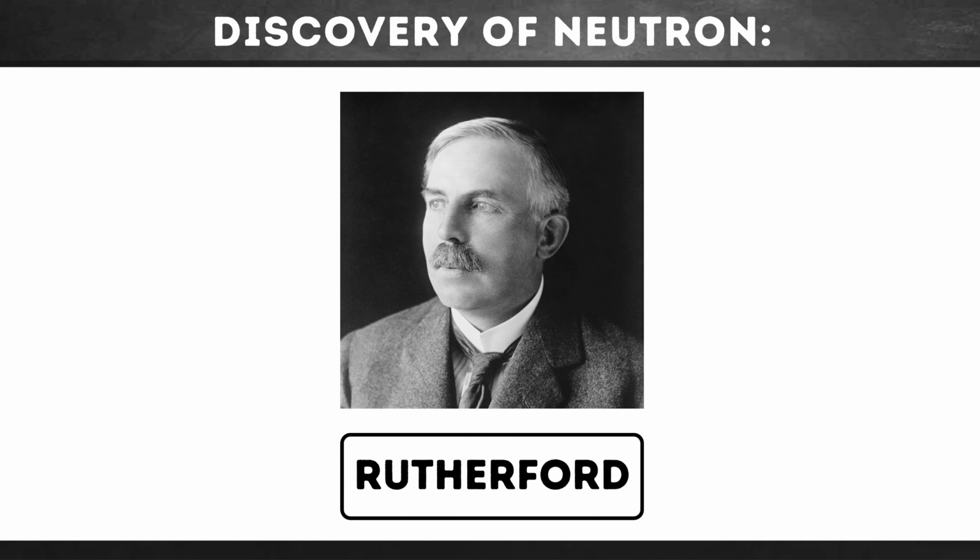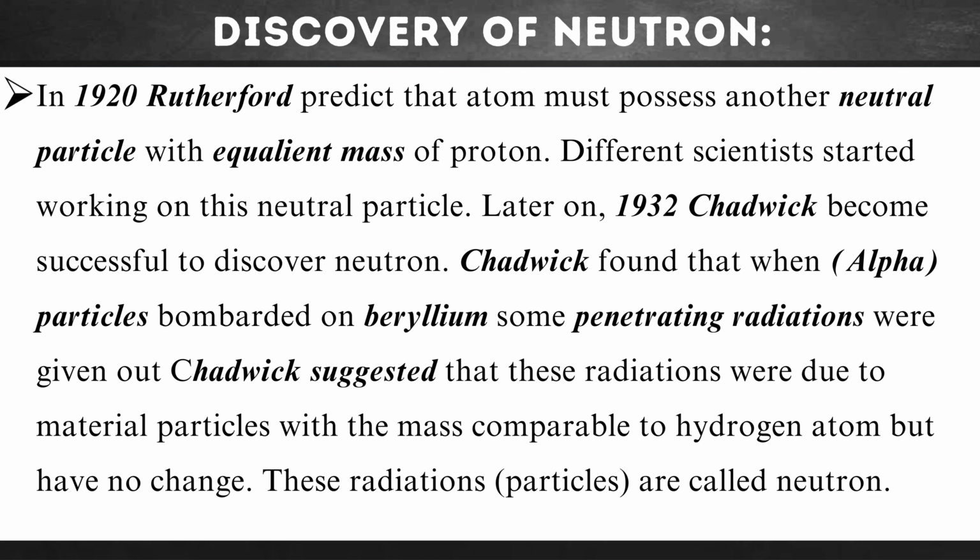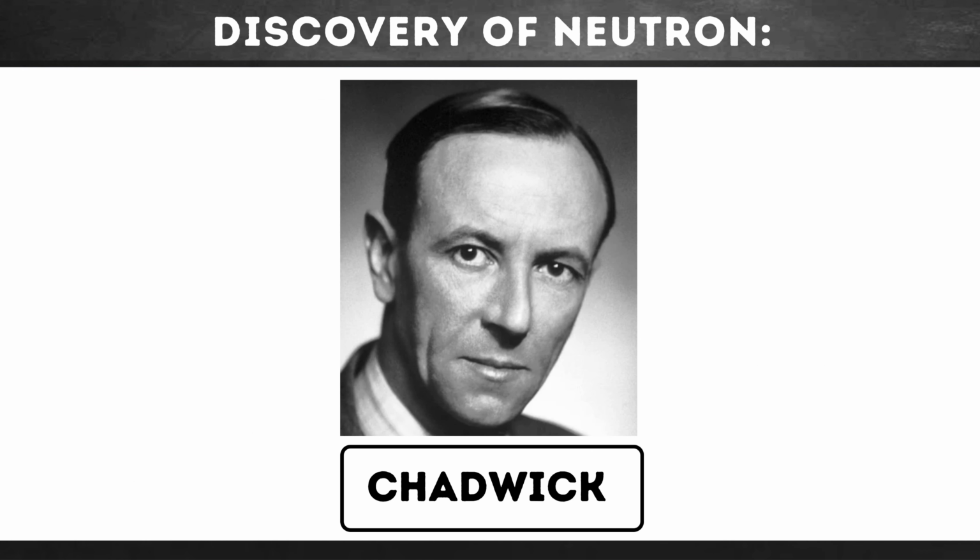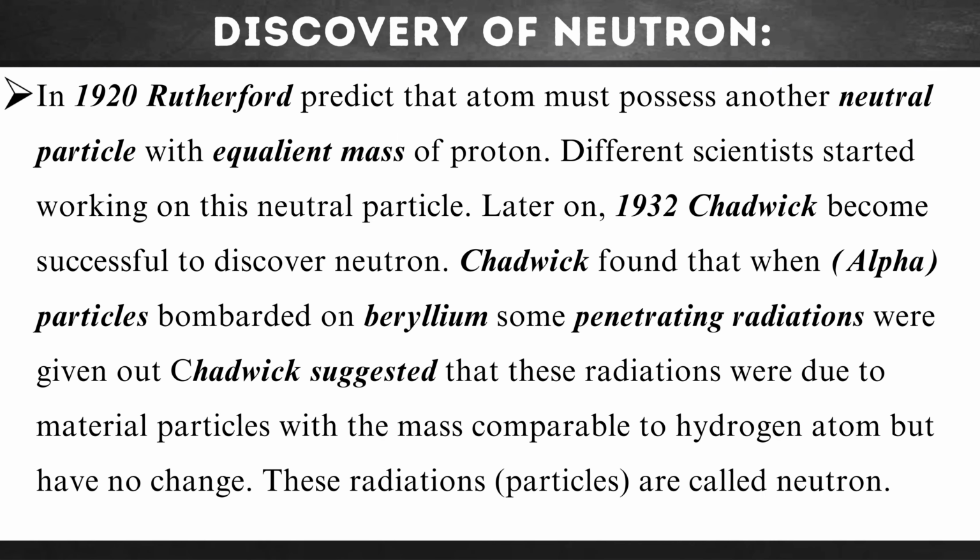Now we'll talk about the discovery of the neutron. In 1920, Rutherford predicted that the atom must possess another neutral particle with a mass equivalent to the proton. Different scientists started working on this neutral particle. Later on, in 1932, Chadwick became successful in discovering the neutron. Chadwick found that when alpha particles bombarded beryllium, some penetrating radiation was given out. Chadwick suggested that this radiation was due to a material particle with a mass comparable to the hydrogen atom but with no charge. These radiation particles are called neutrons.